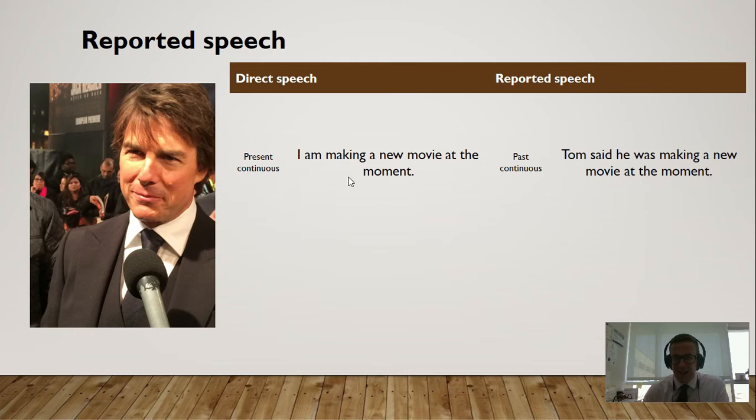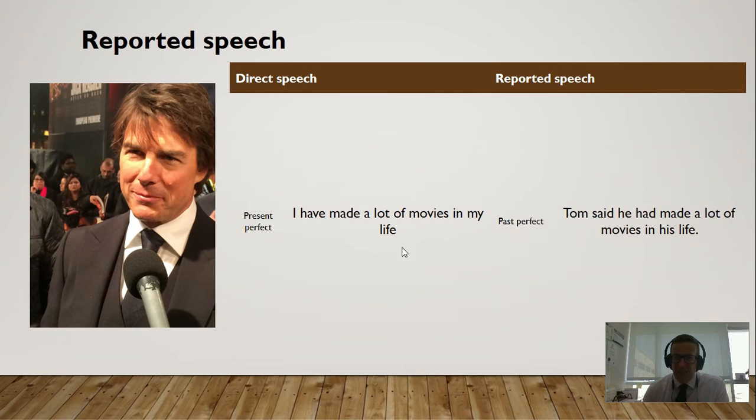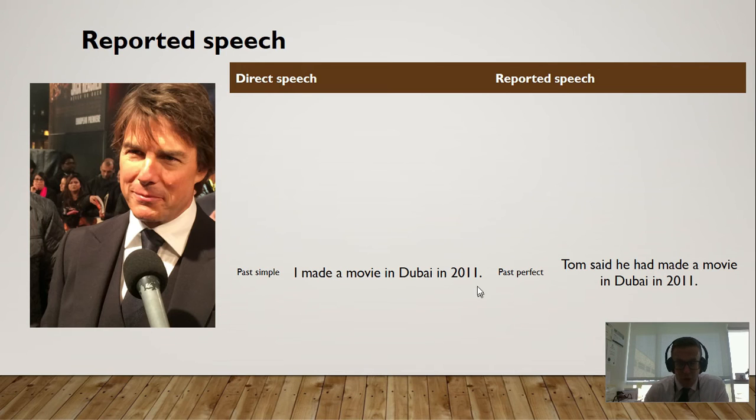Present continuous: I'm making a new movie at the moment. You change it to past continuous. Tom said he was making a new movie at the moment. Was making. Look at the change. And don't forget, Tom changes to he. I have made a lot of new movies in my life. This is present perfect. And in the past, for reported speech, we use past perfect, which we've just learnt. So Tom said he had made a lot of movies in his life. Past simple also becomes past perfect.